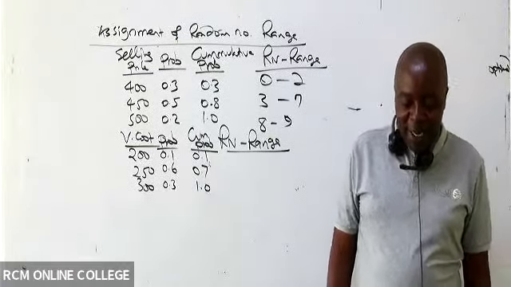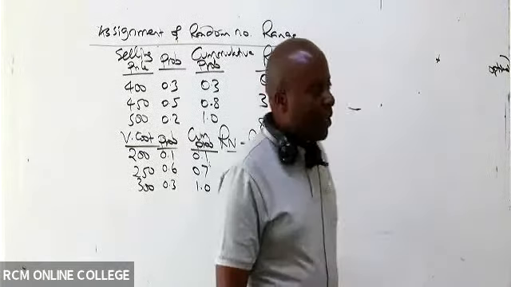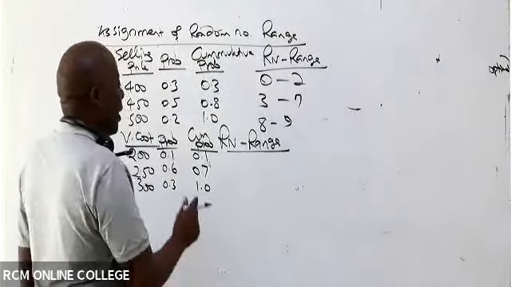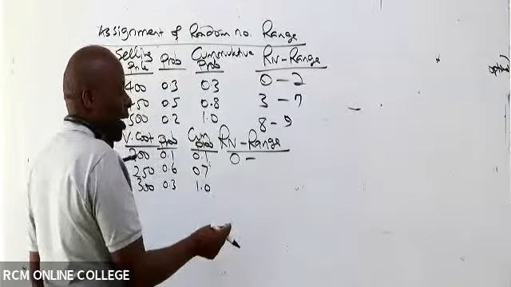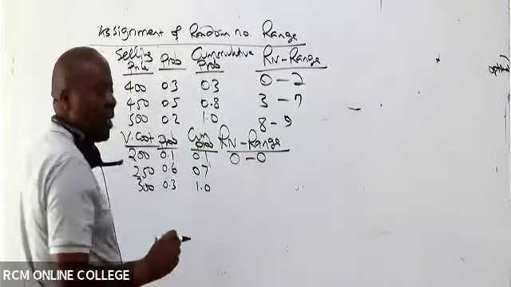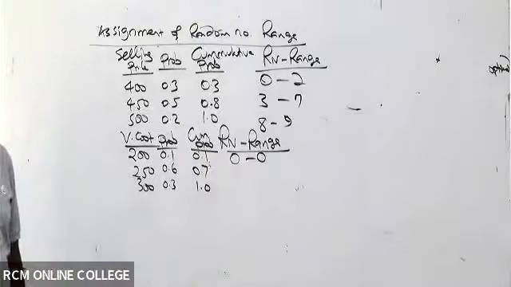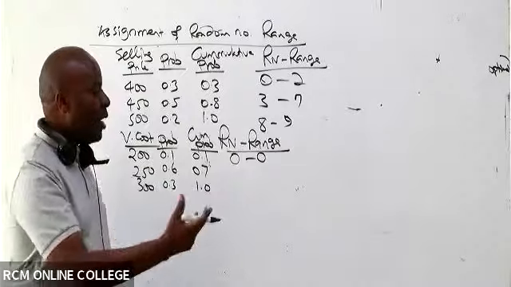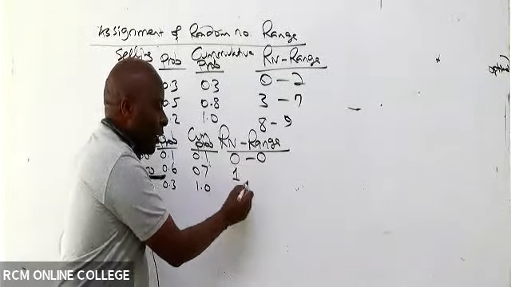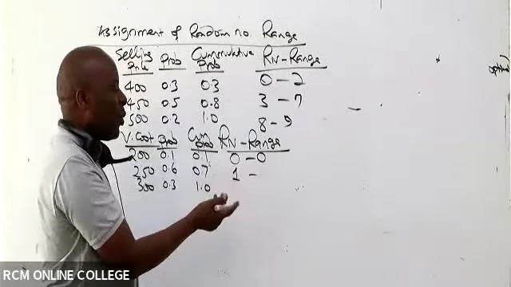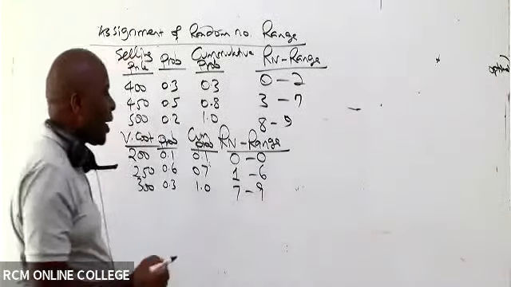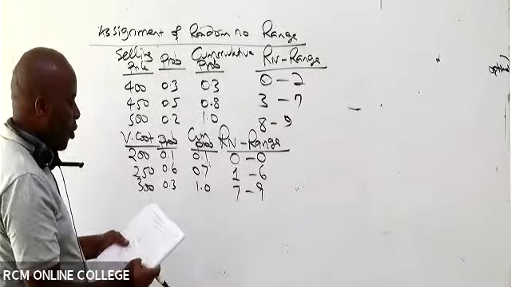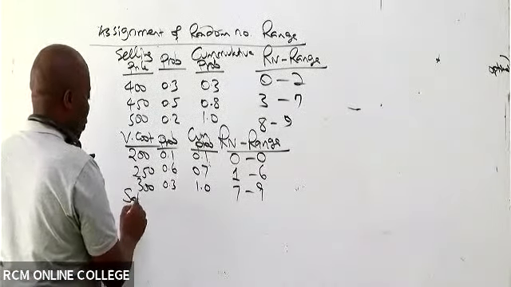So random number ranges. What do we have over here for our random number ranges? The first one will be 0, isn't it, all the way to 1 minus 1. 1 minus 1 gives me simply 0. From there now we go to the next number. After 0, the upper limit will be what here, somebody? 1, all the way to 7 minus 1, which gives me 6. Then 7 to what here, somebody? To 9. After that, go ahead and give me the sales volume.